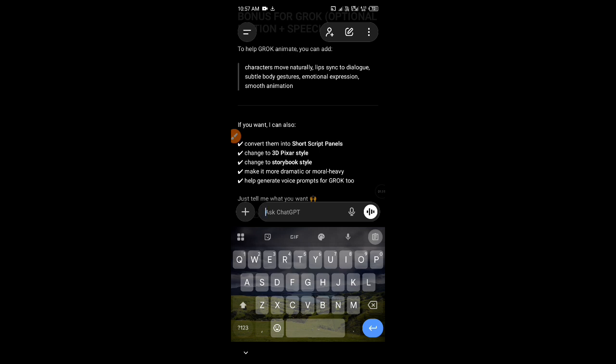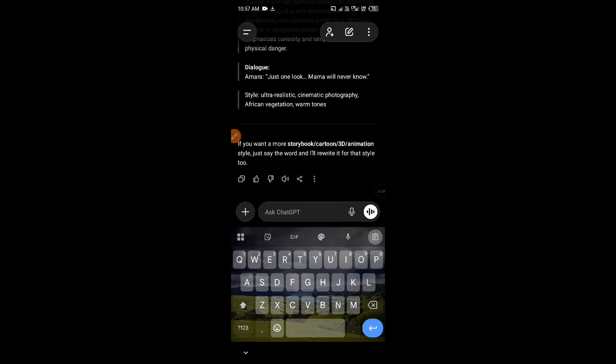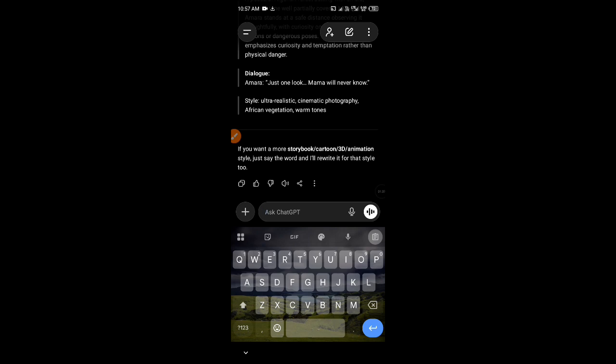And it also has time limits. You can use it about 5 or more times before they ask you to upgrade. So once you see that upgrade message, you can log out and log in with another email, or you wait for the time before it restarts again for them to allow you to keep prompting. So now let's tell ChatGPT to change those dialogues, like make it more detailed.